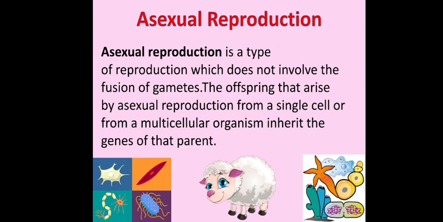The offspring, meaning the young one that arises by asexual reproduction from a single cell or from a multicellular organism, will inherit the genes of that parent. Genes of a single parent will be inherited by the young one or offspring.